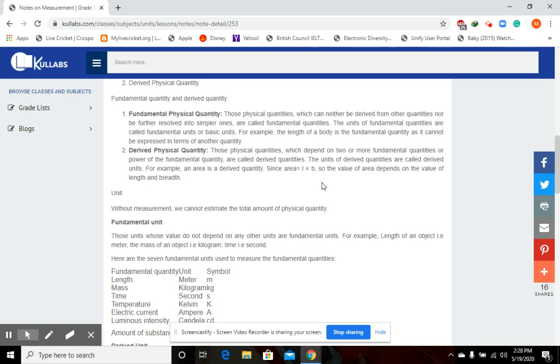I don't need to see the time. I don't need to measure my height. My mass does not depend upon time or my height. So mass is a fundamental quantity. Similarly, time is also a fundamental quantity. To measure time, you don't need to measure mass. You don't need to measure height. You don't need to measure any other things. Just measure time. Yes, time is a fundamental quantity.